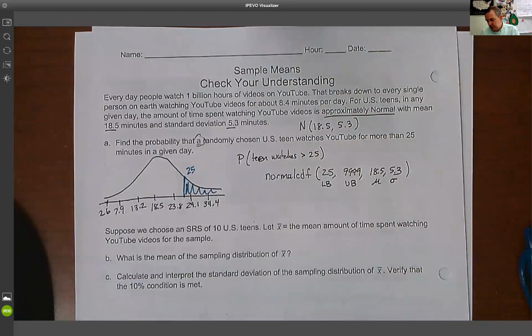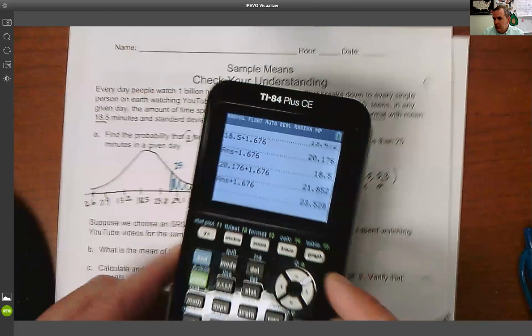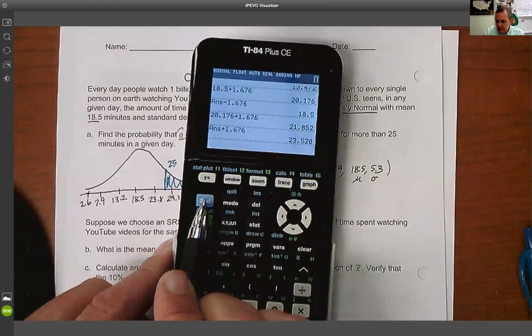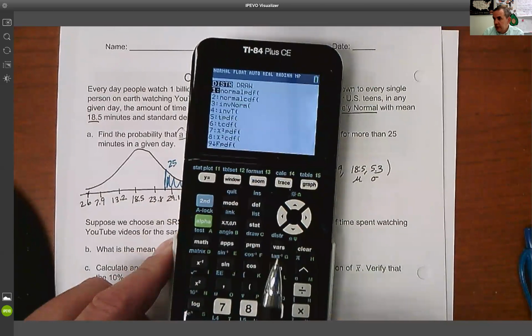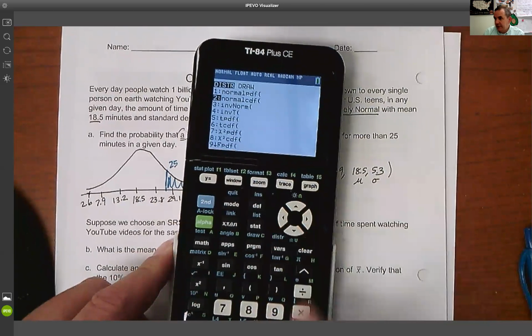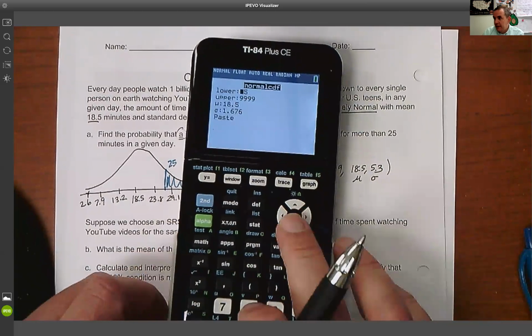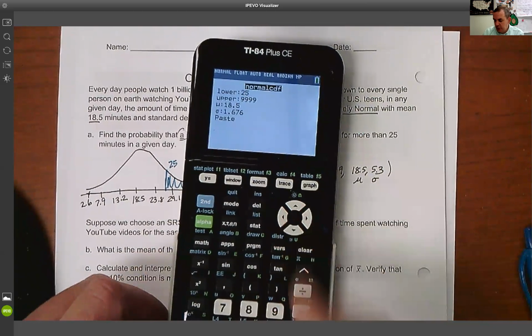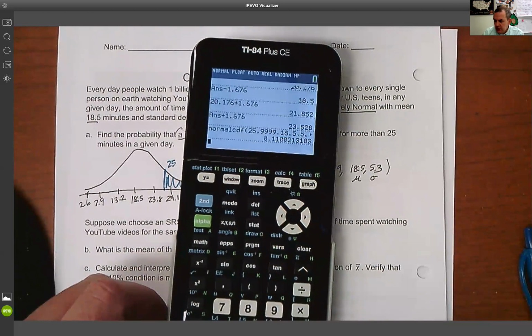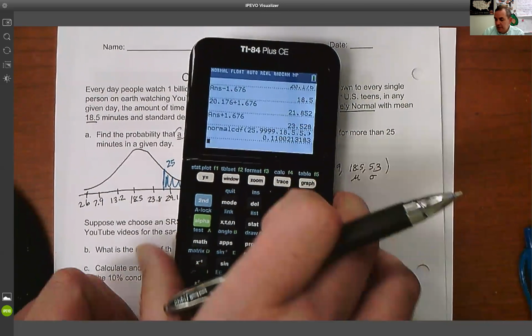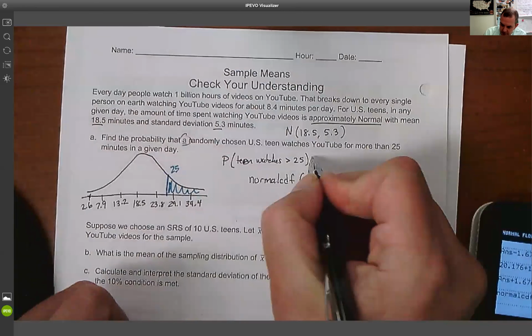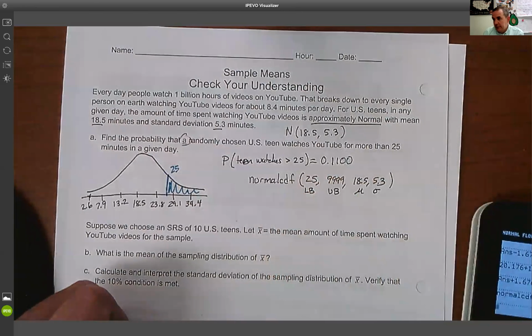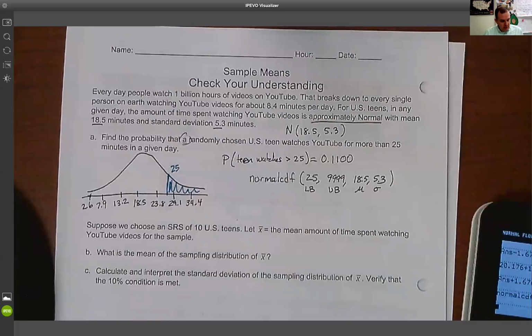And then we go to our calculator. We go to second and vars. We do number 2, normal CDF. That's a range. We're going to do 25, lots of 9s, 18.5, and 5.3 as our standard deviation. And that gives us a probability of about 11%. So this probability is about 11%. If you think about this, it would not be that surprising if I randomly picked one teen and they watch more than 25 minutes of YouTube.